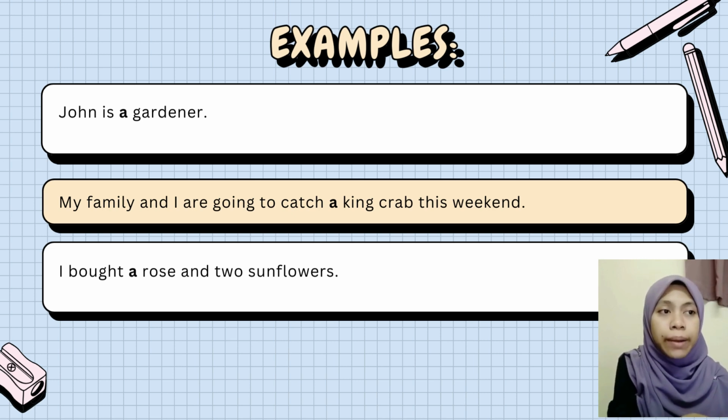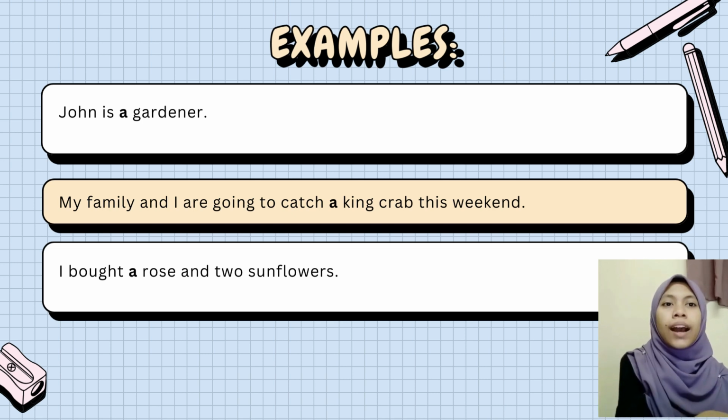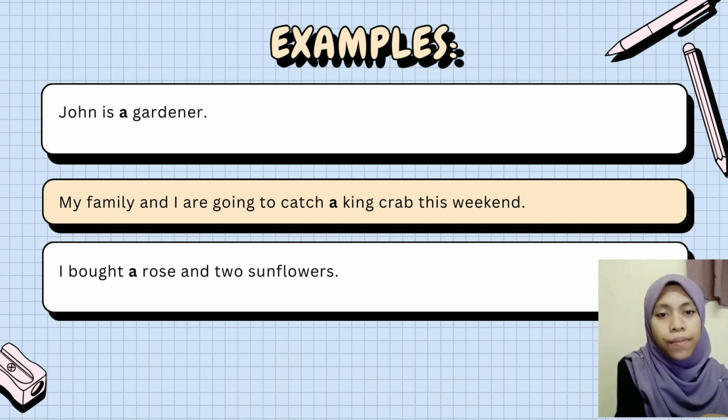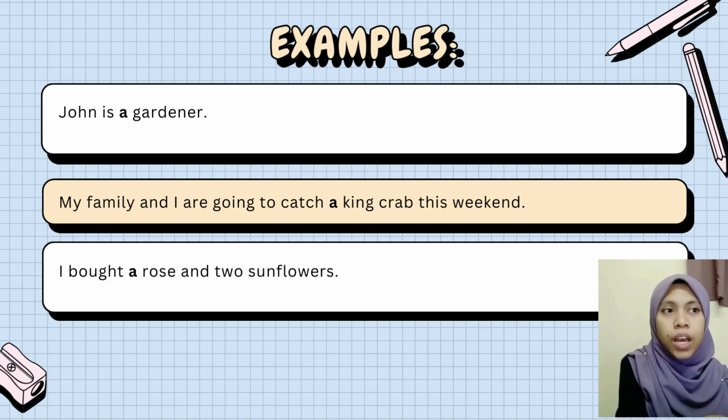So the word king crab also starts with a consonant sound. Okay, king crab, a king crab. That's why we use a instead of an. Okay. Now next sentence, I bought a rose and 2 sunflowers. I bought a rose and 2 sunflowers. So how about this one? A rose, a rose, a. So we use a in this sentence because why?